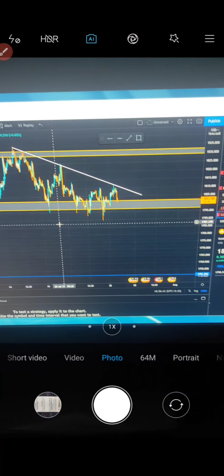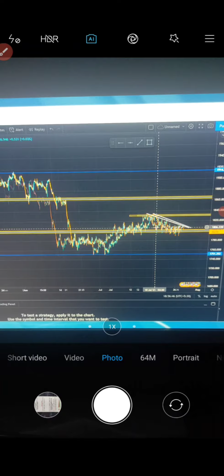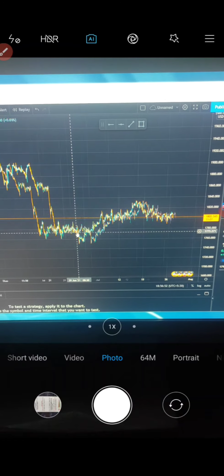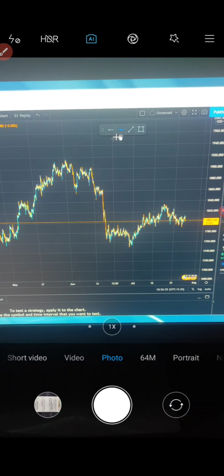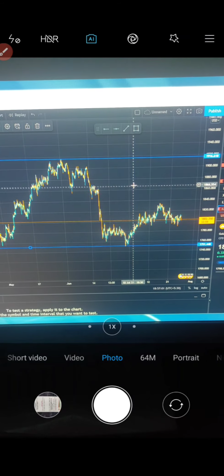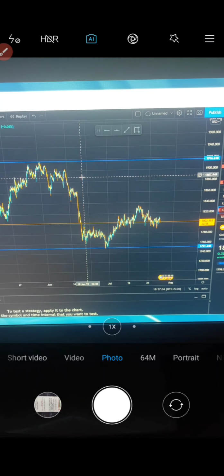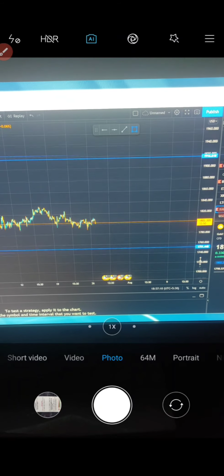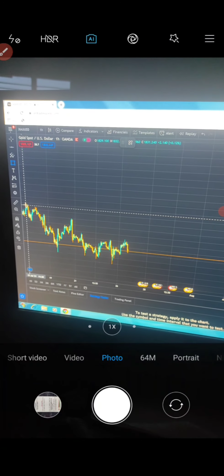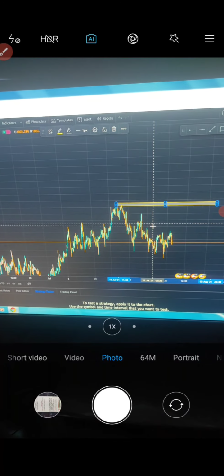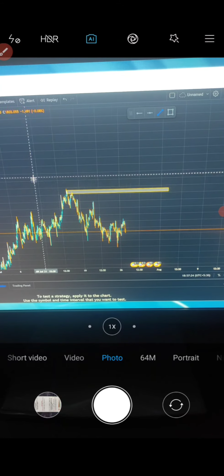Yeah, I already drew these supply and demand areas, and right now I think I can delete all of these things and draw the new high and new low. This is the new high, this is the new low, and I draw the recent supply area. I think right here, this area is the recent supply area, and I see the trend line here.